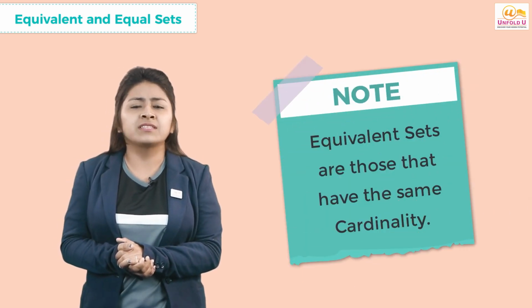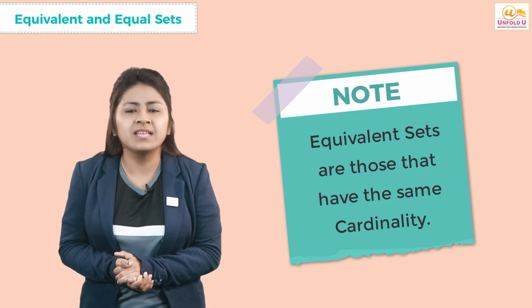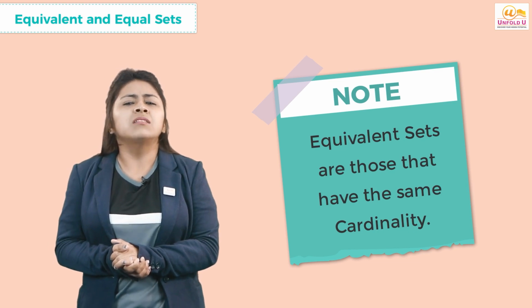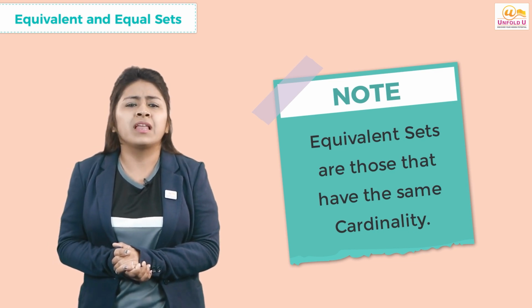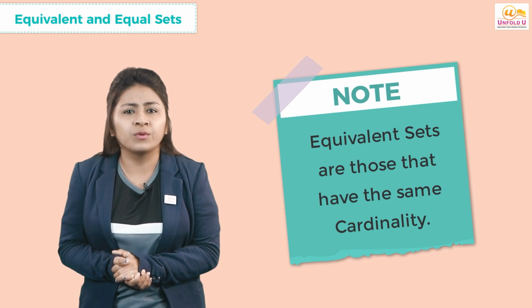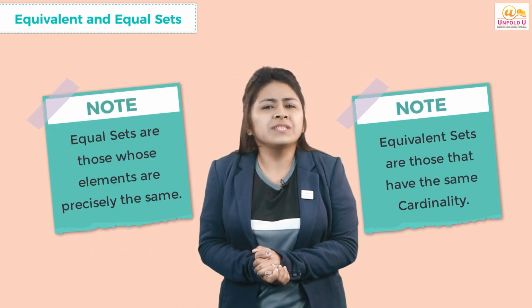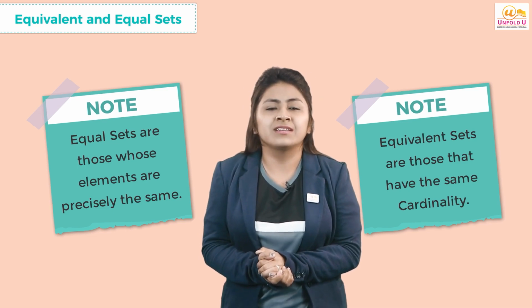Thus, equivalent sets are those that have the same cardinality. Cardinality means same number of elements. The number of elements is the same, but it is not necessary for the elements to be identical. Whereas equal sets are those whose elements are precisely identical.